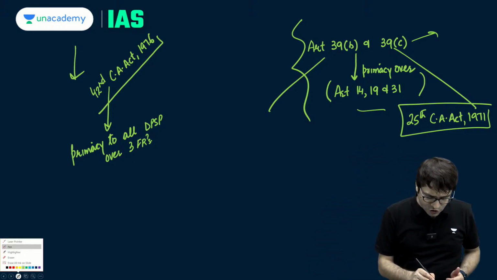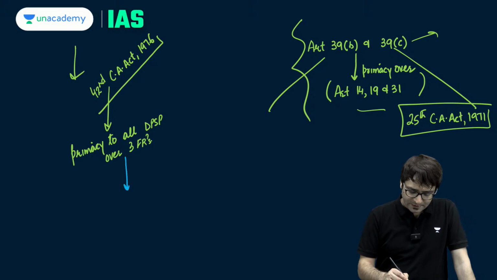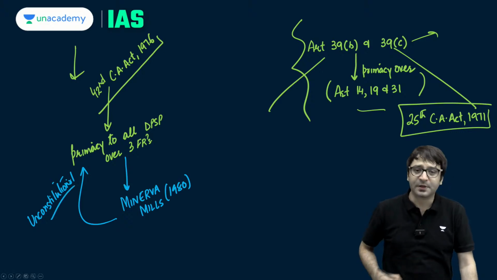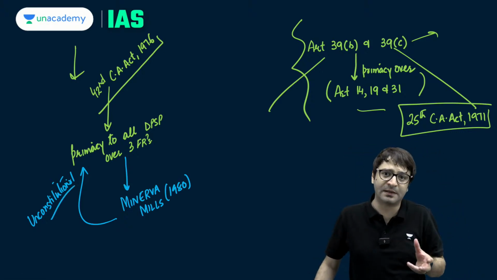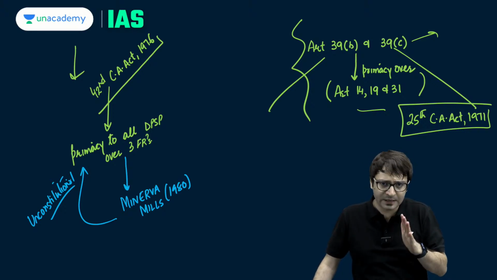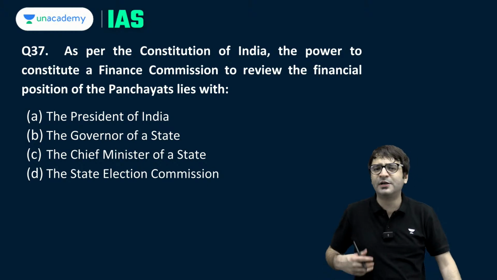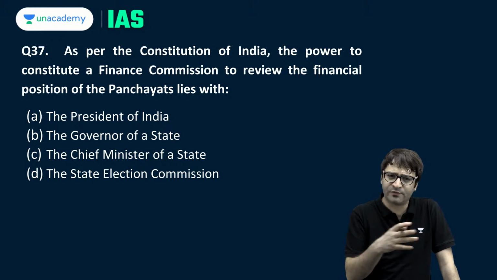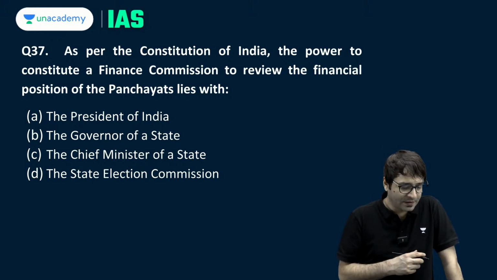But ultimately, it was challenged before the court in a famous case known as Minerva Mills, and the Supreme Court said this is unconstitutional. Why? Because the harmonious relationship between directive principles and fundamental rights is also part of the basic structure of the Constitution. Clear? I'm just trying to give you additional information so that you can revise your concepts as well. And the last minute revision is always very fruitful.